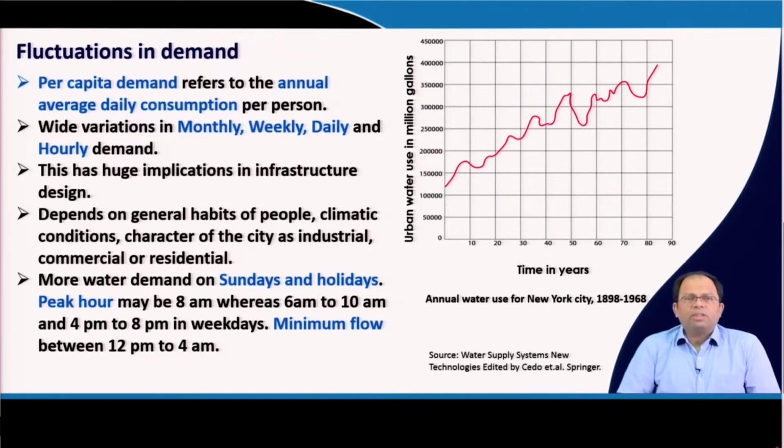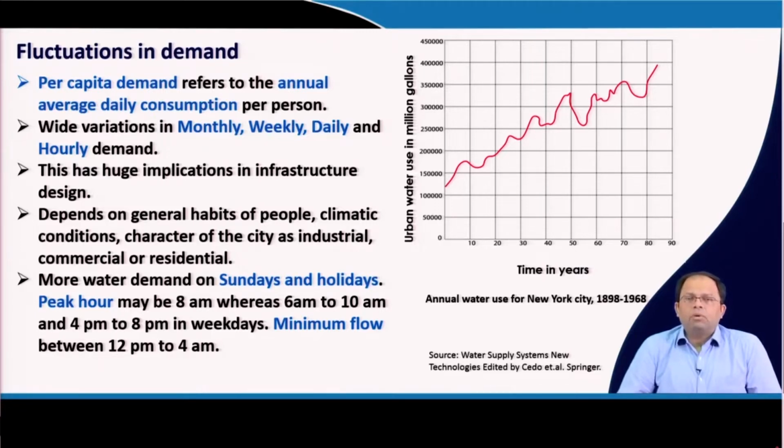So, when we talk about fluctuations in water demand, the per capita water demand refers to the annual average daily consumption per person. So, we have an annual consumption and how this annual consumption varies. There could be fluctuations during a particular month, in a particular week, daily, and also hourly.